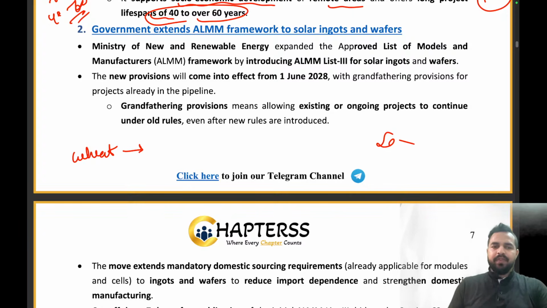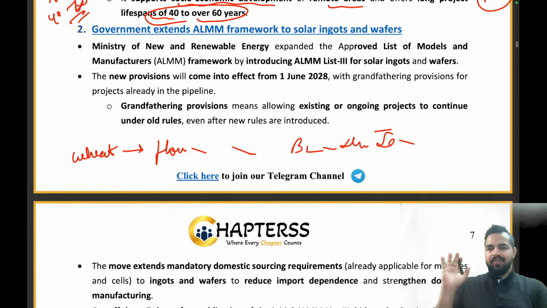From the wheat we create flour. From the flour we create dough. From the dough we create bread. From the bread we create its slices. And from the slices we create the sandwich, right? Everybody is clear with this part? Everybody is able to understand it?